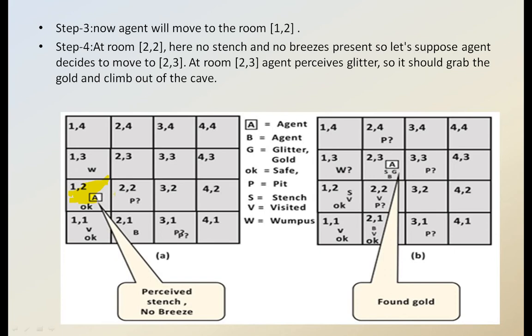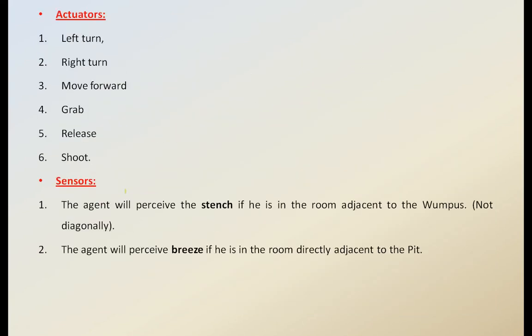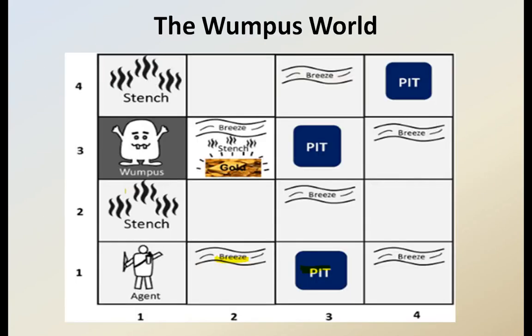At room 2,2 there is no stench and no breeze, so the agent decides to move on to 2,3 also. Let us see in this diagram: first it reaches 1,1, then it moves to 1,2, and then it moves to 2,2.